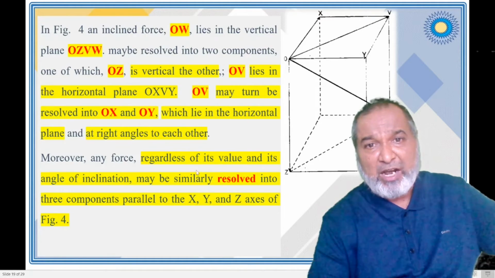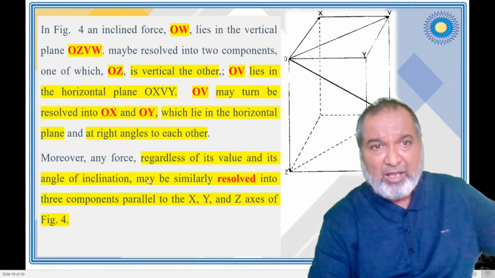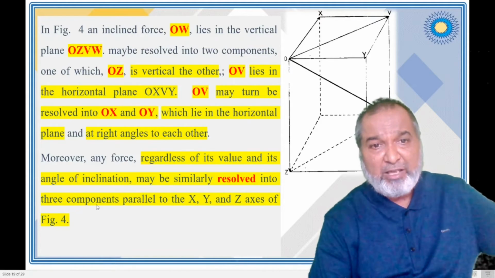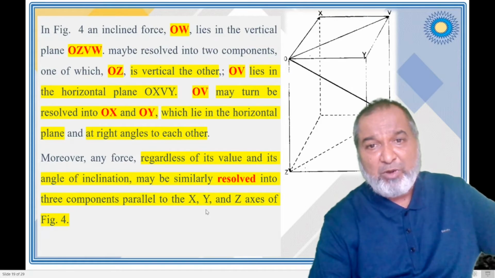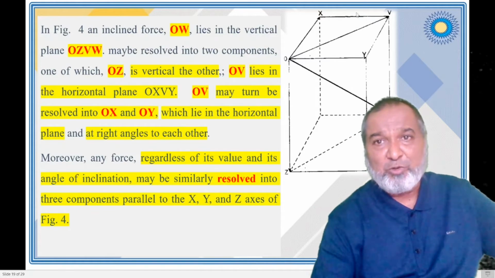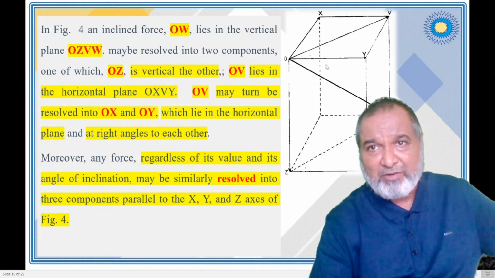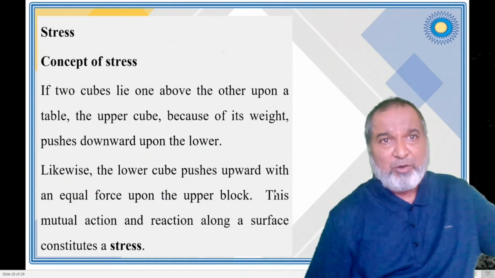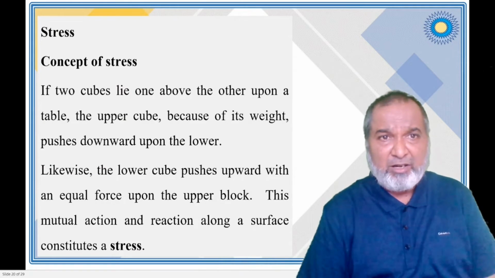Any force, regardless of its value and inclination, may similarly be resolved into three components parallel to the X, Y and Z axes. Here we have the X axis, here the Y axis, and here the Z axis. That is what we conclude from this diagram.